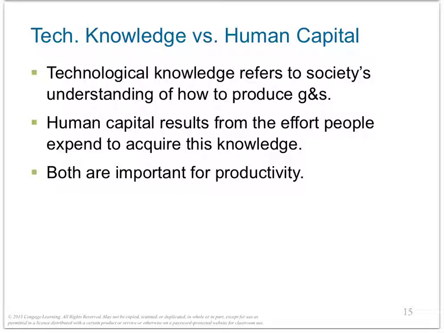To use a relevant metaphor, technological knowledge is the quality of the society's textbooks, whereas human capital is the amount of time that the population has devoted to reading them. So workers' productivity depends on both of them, both the technological knowledge and the human capital.